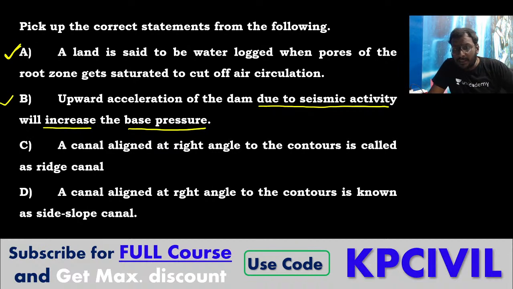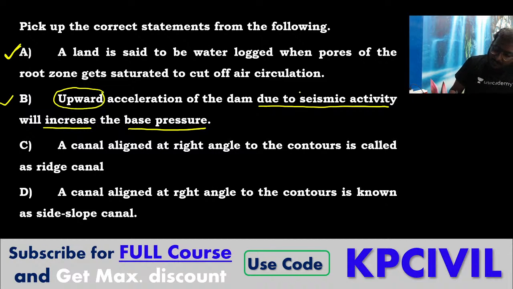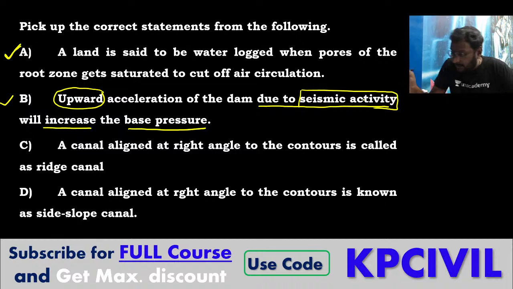Two points you need to remember here: one is upward acceleration, and exactly they are talking about only seismic activity, not other activity. So it will increase base pressure. I have explained this with seismic equations also.